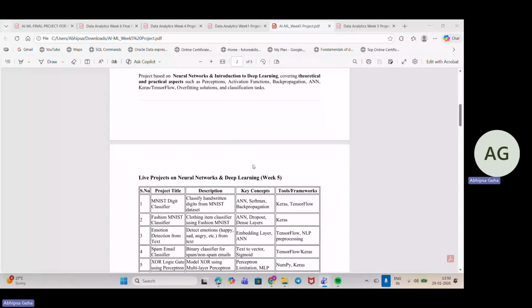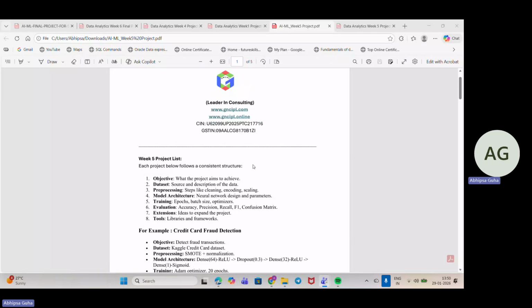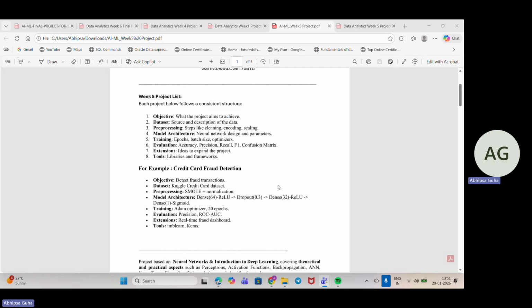Okay, yeah. Hopefully my screen is all visible to you. So this is week 5, which is totally related to neural networks. We have seen how we can work with neural networks and how to take it further. That is the entire idea here, so the same way you need to work here.